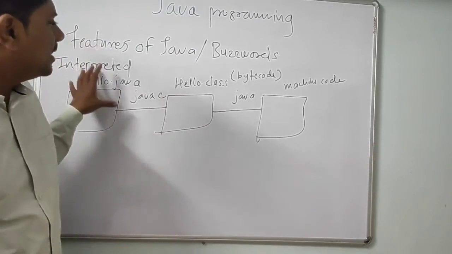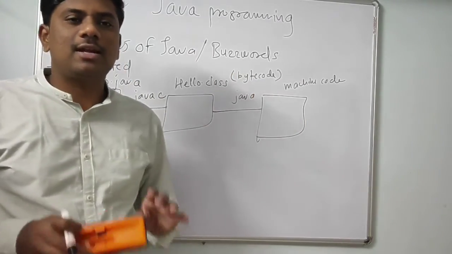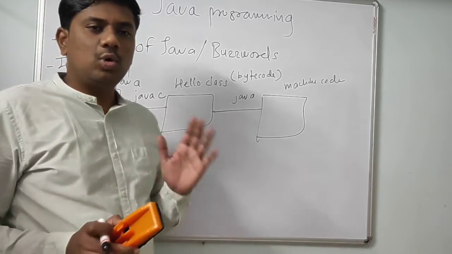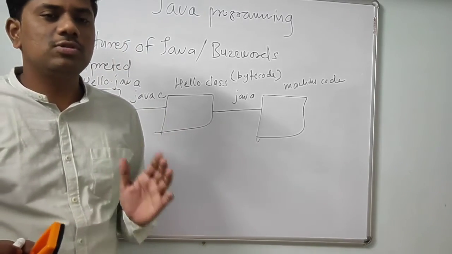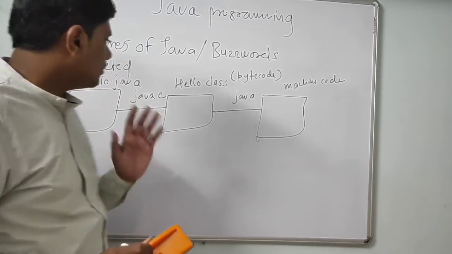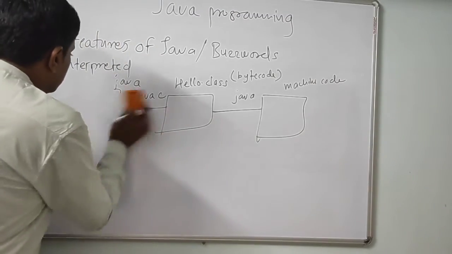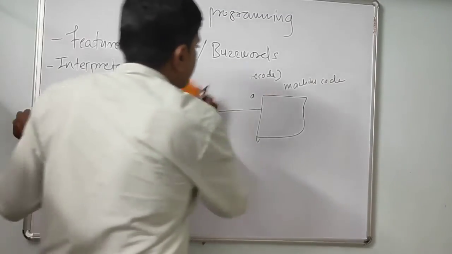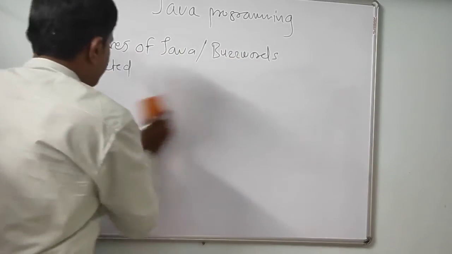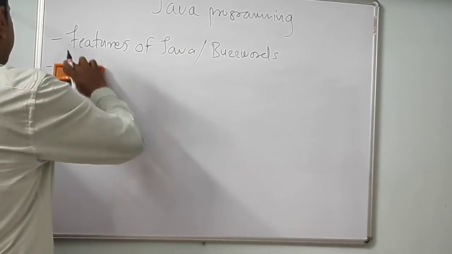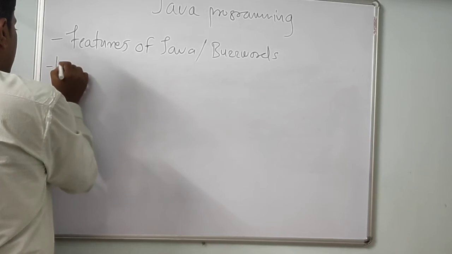So Java is an interpreted language. C and C++ are not interpreted languages. They don't use an interpreter, they use only a compiler. Java uses both. Next, high performance.